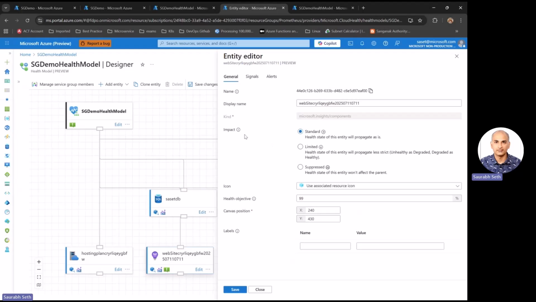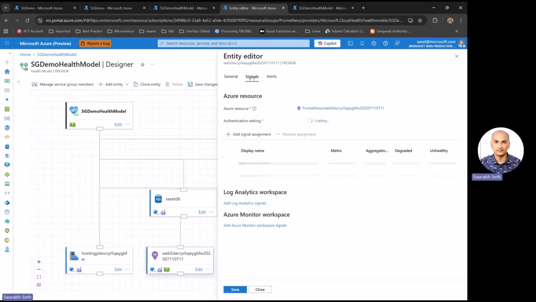And here I can define what's the impact. So between standard, limited, and suppress, I can change the behavior of what should be the impact if that particular resource in a service health model is unhealthy. I can also define an objective. So this helps us quantify the importance of a particular resource as part of the service group and health model on the overall state of my service.